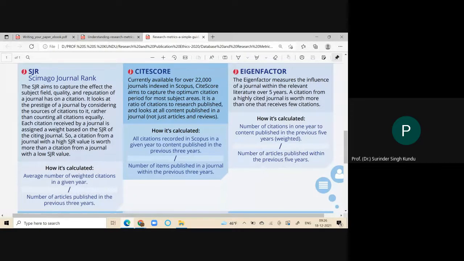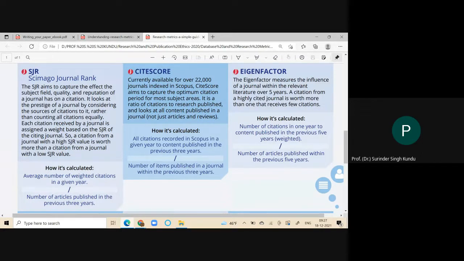Then we will calculate how many citations of that poster, working paper, or document of that journal were received in 3 years.